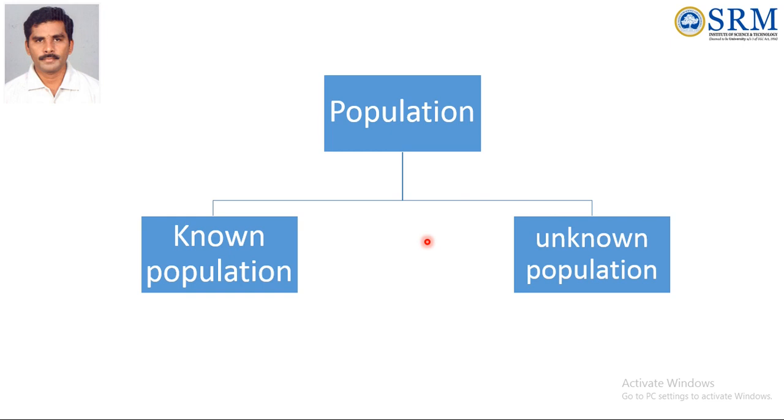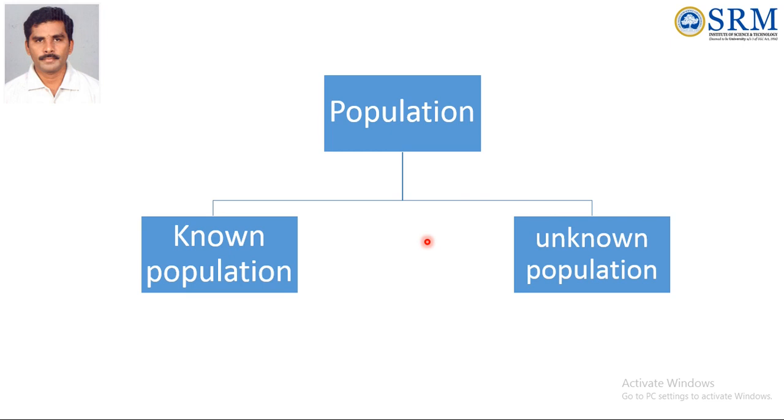That means if a big company producing a car product gives the order to a small industry for a small screw or some bolt, even for that bolt they have to give all the specifications. What is the head radius, what is the length of the bolt, how many screws should be there in that, everything they should give. So at that time we know all the specifications of the lot. That is known as known population.